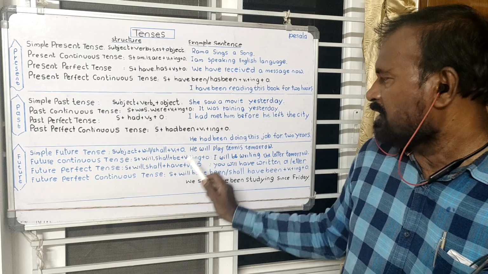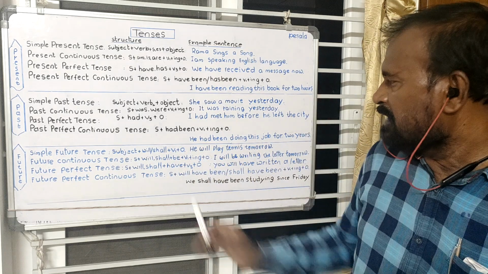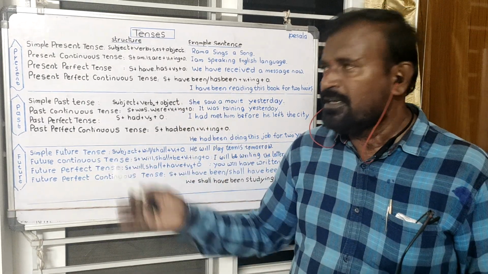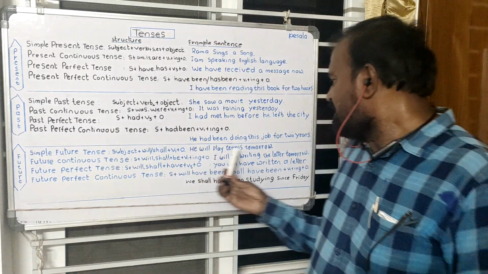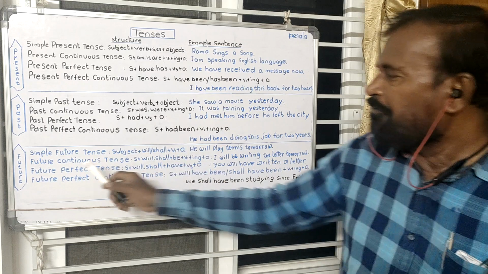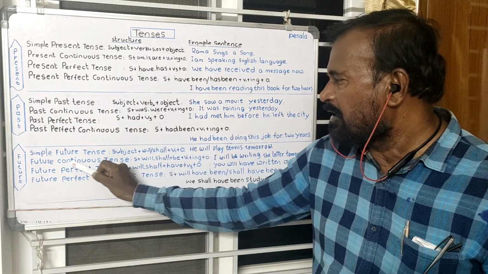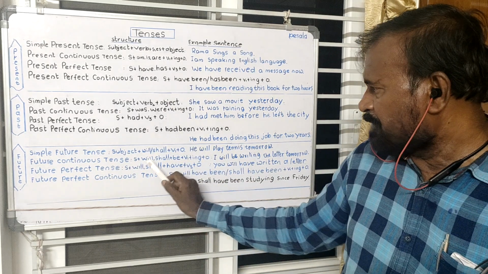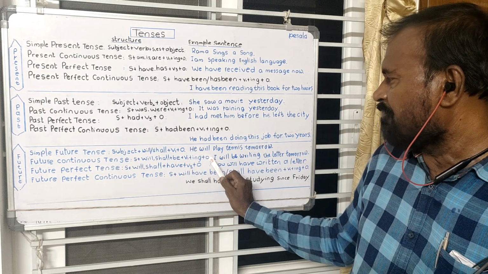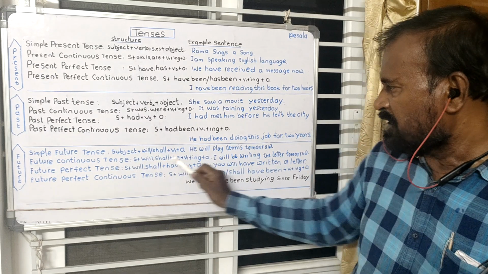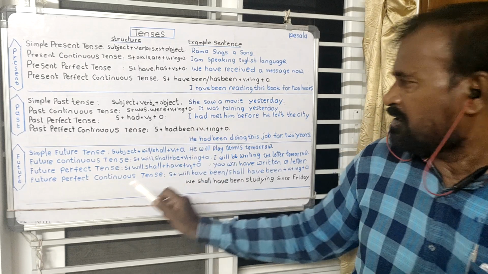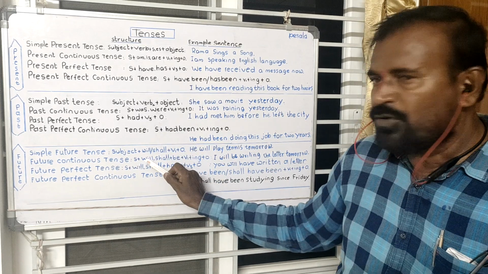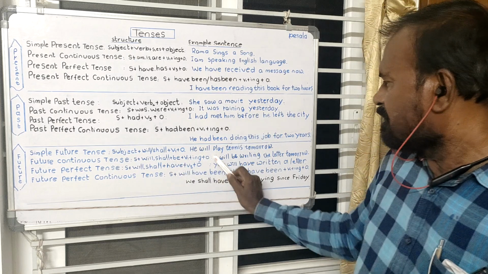Here V1 and object. He will play tennis tomorrow. He is going to play, or he will play tomorrow. It's a coming action. In the future, it may happen. It is about the simple future tense. And future continuous tense. The structure of this future continuous tense is subject, will or shall, be plus V1 plus ing plus object. Here also there is discrimination in the utilization of the subjects. For I and we we utilize shall be, for the rest we utilize will be plus V1 plus ing.